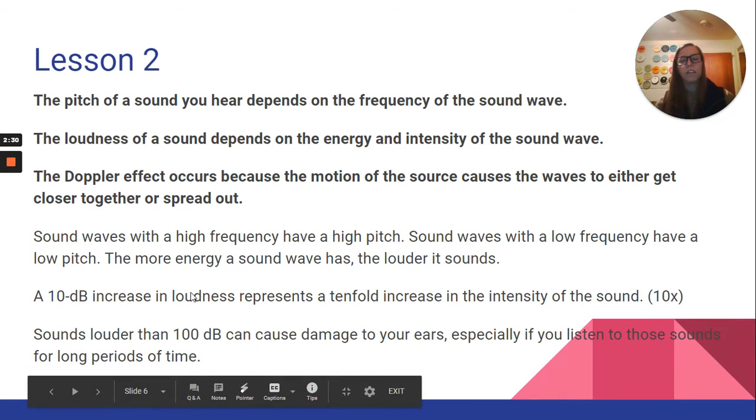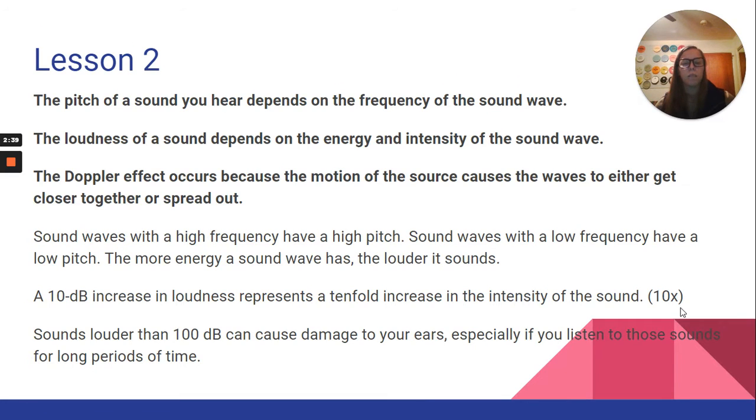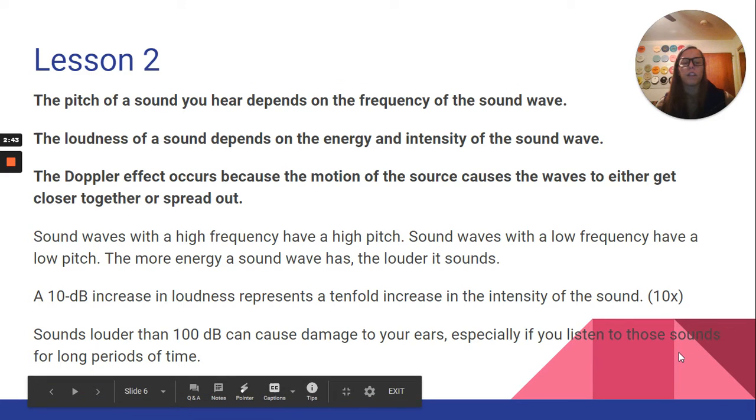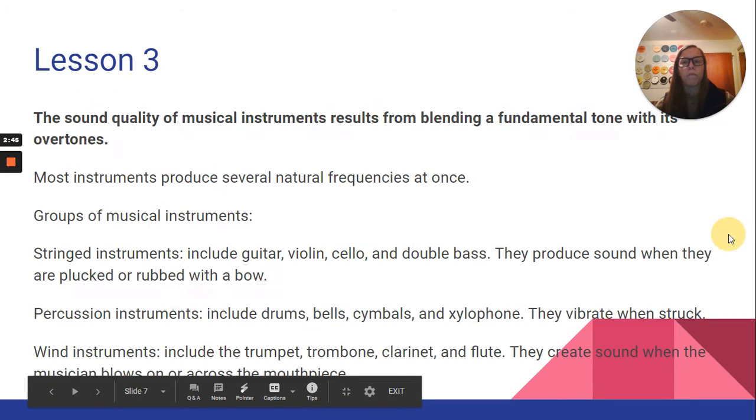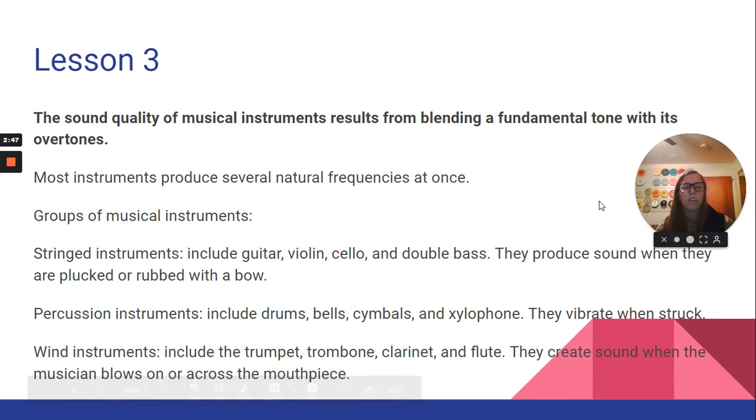A 10 decibel increase in loudness represents a tenfold increase in the intensity of the sound, or 10 times the loudness. Sounds louder than 100 decibels can cause damage to your ears, especially if you listen to those sounds for longer periods of time. Lesson 3, the sound quality of musical instruments results from blending a fundamental tone with its overtones. Most instruments produce several natural frequencies at once.